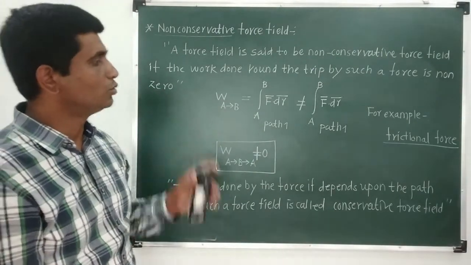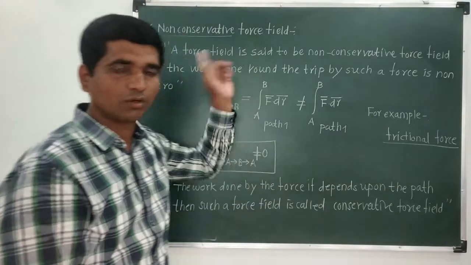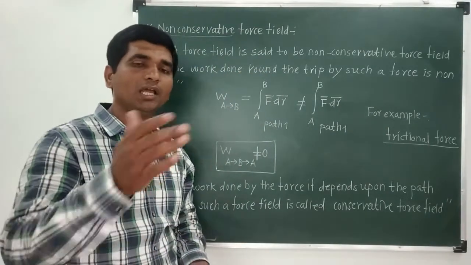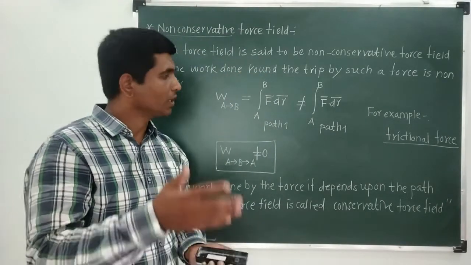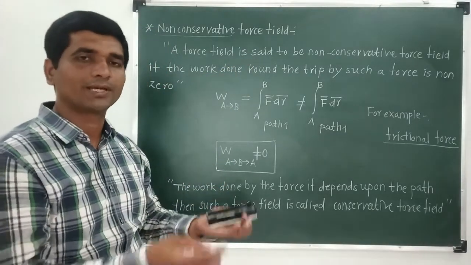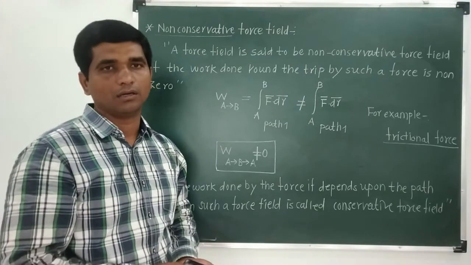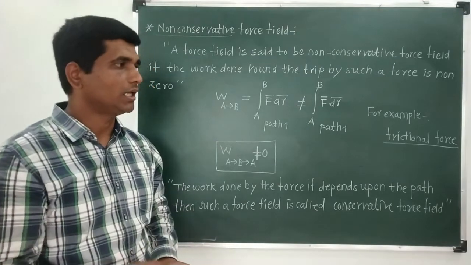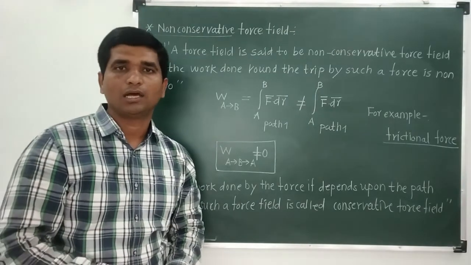Due to that, the frictional force is a non-conservative force. On the other hand, if you consider the work done by a gravitational force around the trip, it will come out to be zero. That is why the gravitational force is called a conservative force. These things we will discuss in our coming lecture.